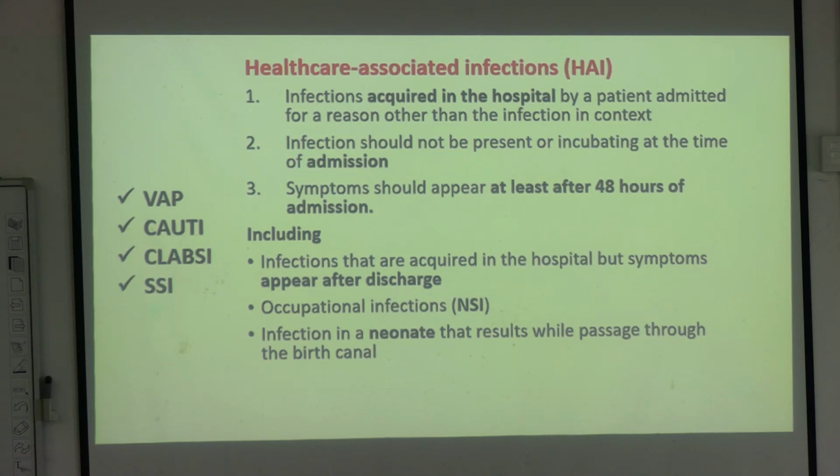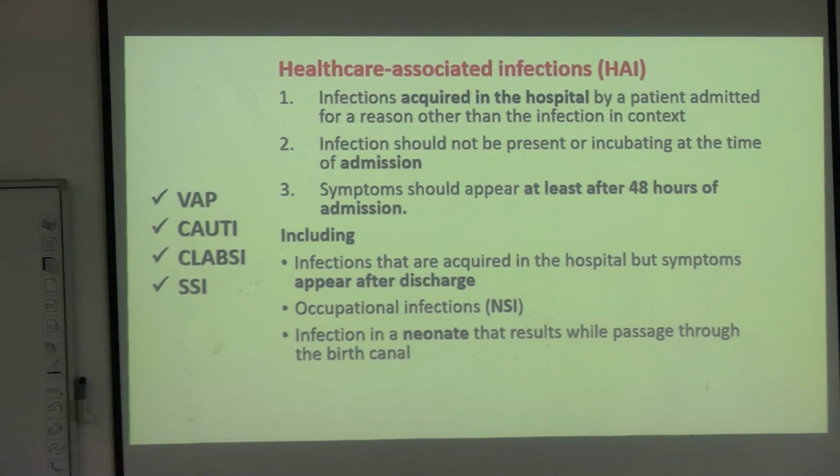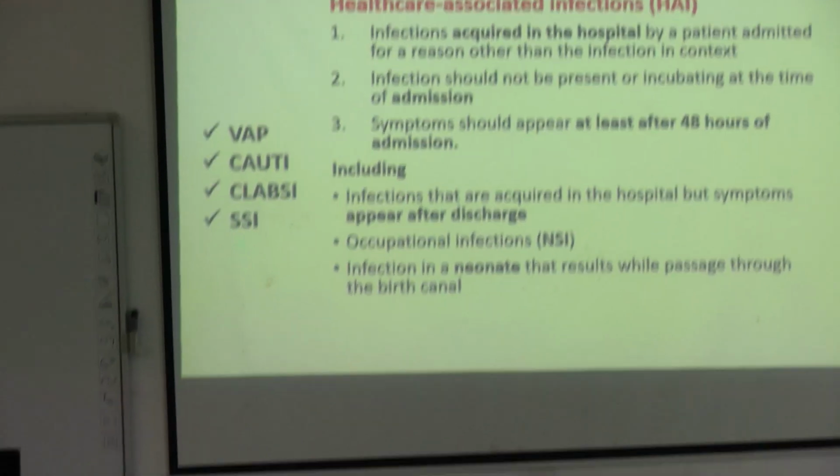So first, the 4 diseases that you have been told about: VAP, CAUTI, CLABSI and SSI. Now, starting off with the definition.